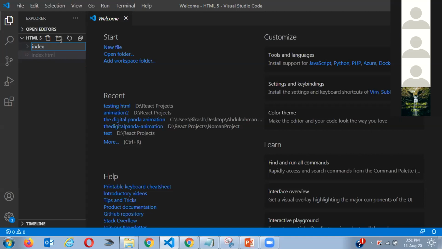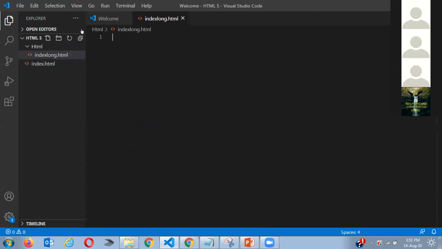The folder name is HTML with capital H, then TML, then enter. Now create a file inside. Okay, I'll just create a new folder. So this is how you make a new folder. Let me recap for those who need it.